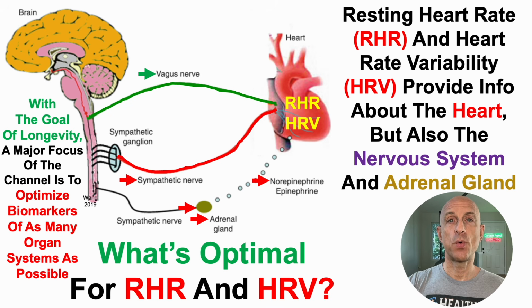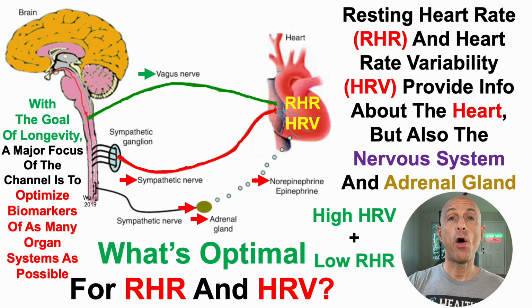The next obvious question is, what's optimal for resting heart rate and heart rate variability? A high heart rate variability with a low RHR is optimal.